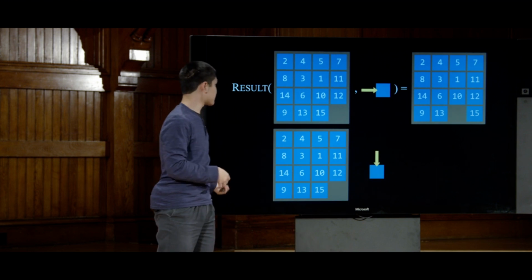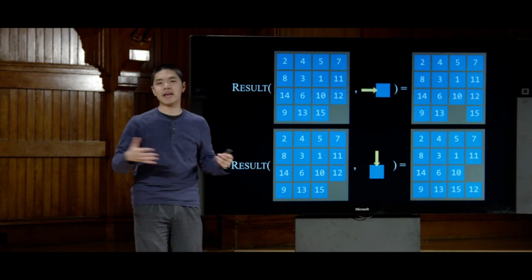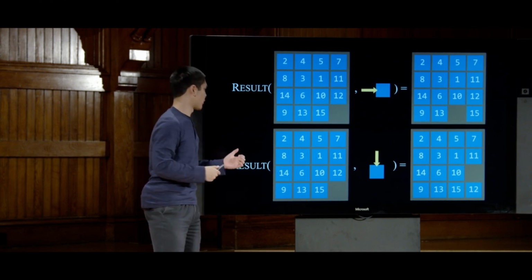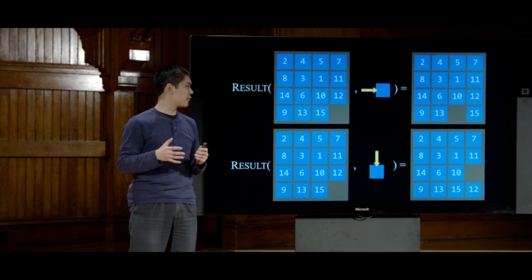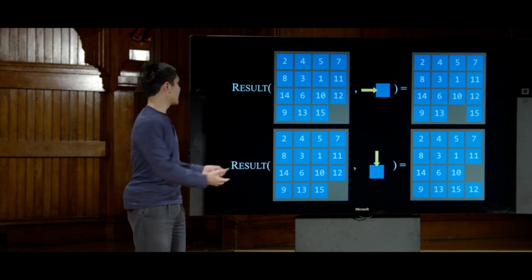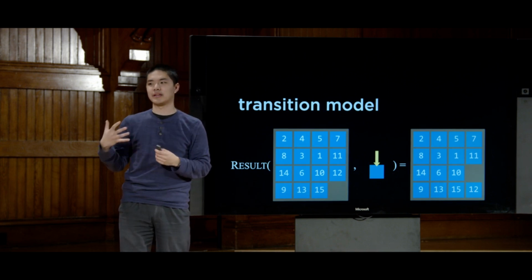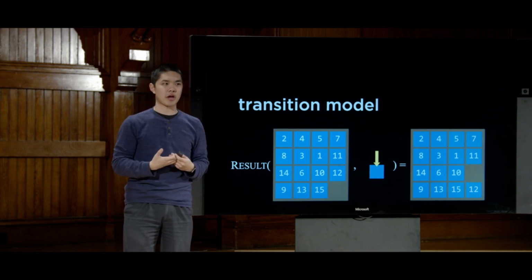If we had a different action and a different state, for example, and passed that into the result function, we'd get a different answer altogether. So the result function needs to take care of figuring out how to take a state and take an action and get what results. And this is going to be our transition model that describes how states and actions are related to each other.